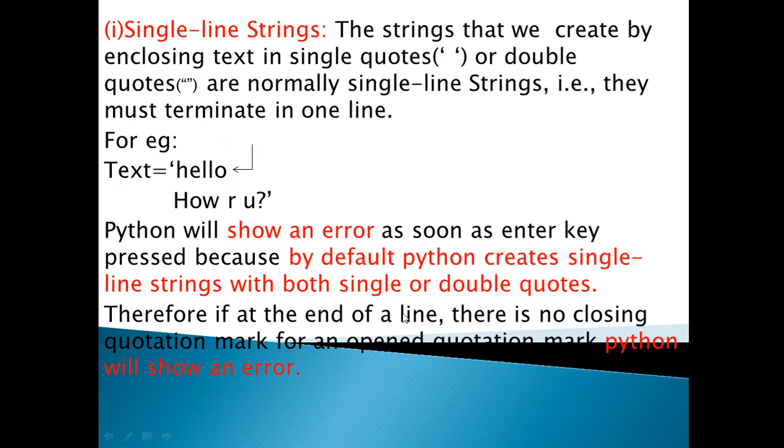Therefore, if at the end of the line there is no closing quotation mark, after writing hello the line is going to end and there is no closing quotation mark, for an open quotation mark Python will show you the error. If the opening quote is not closed in that very line, then Python will give you the error. So this is the thing regarding the single line string, which is very important.